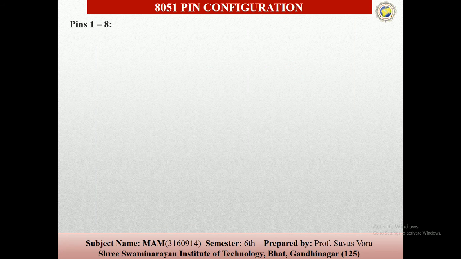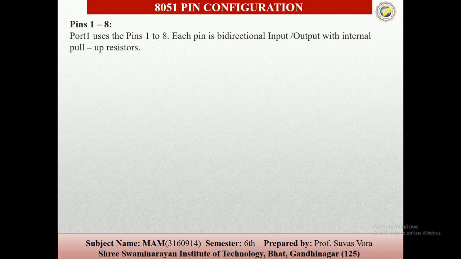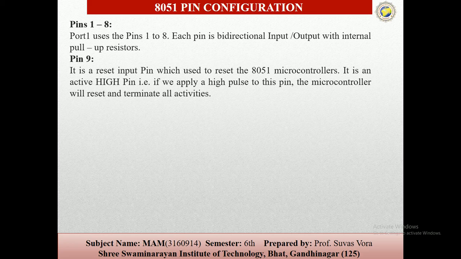So pins 1 to 8 are port 1, and each pin is a bidirectional input output with internal pull-up resistors. Then pin 9 is the reset pin, which is used to reset the controller, and it is an active high pin. If we apply a high pulse to this pin, the microcontroller will reset and terminate all activities.